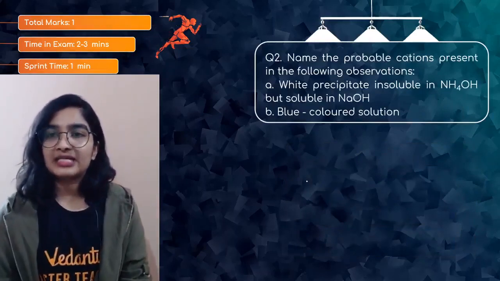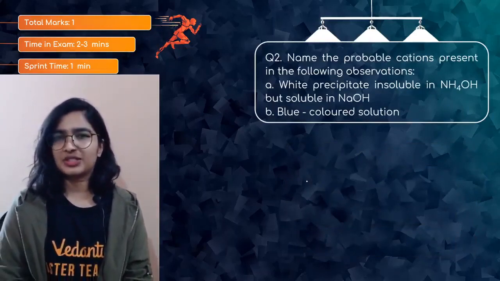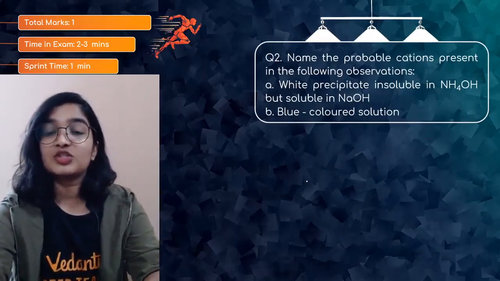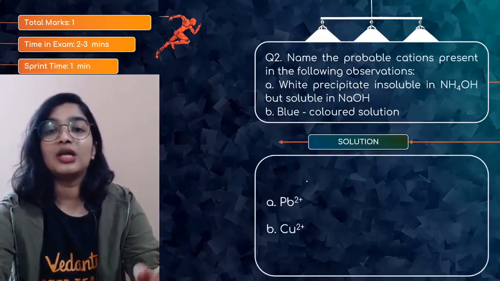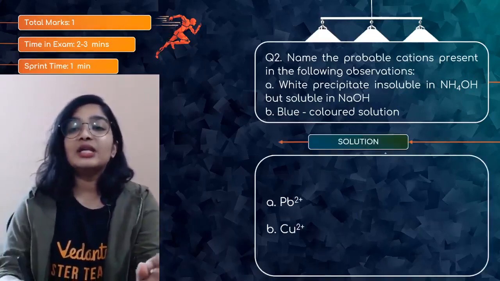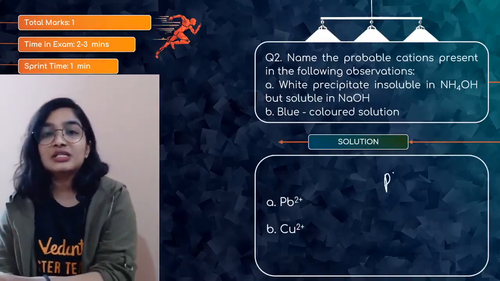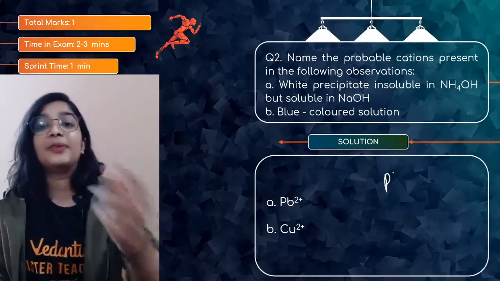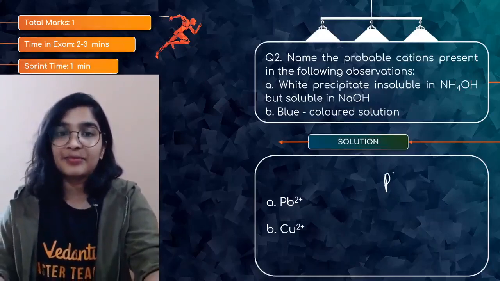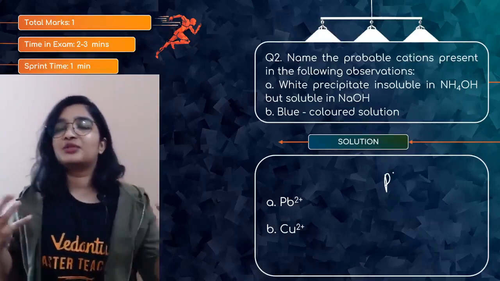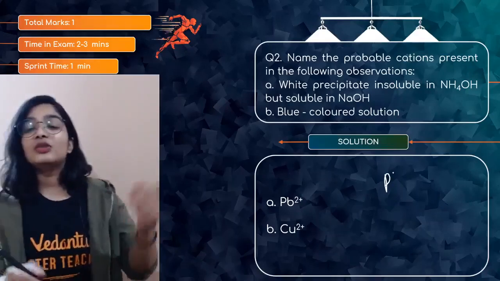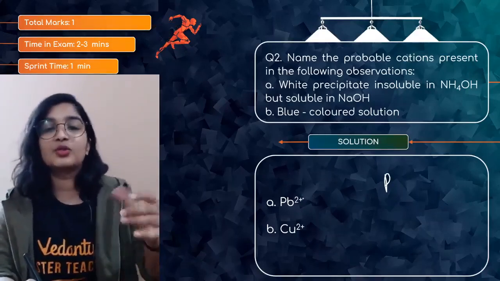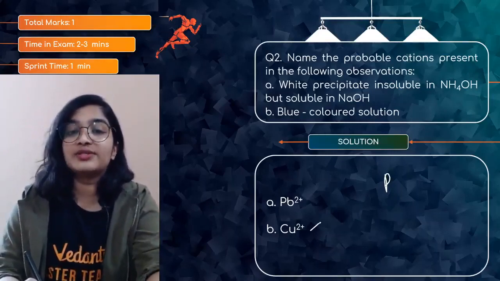So question number 2. Name the probable cations present in the following observations. White precipitate insoluble in NH4OH but soluble in NaOH, blue colored solution. See, when Pb(OH)2 is formed, it does not dissolve in ammonium hydroxide, but in NaOH, yes, it does. And when it comes to blue color, whenever it is blue color, it is related to copper. So they have asked only for the cations, not the compound. So Pb2+ and Cu2+ is the answer.